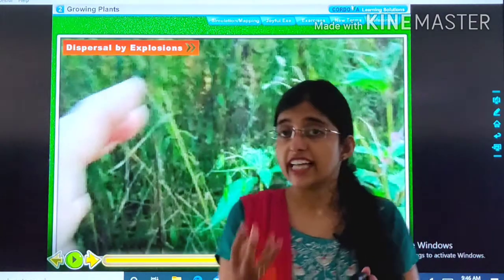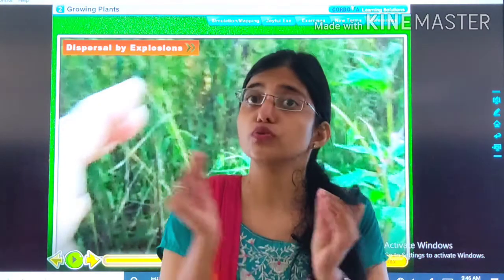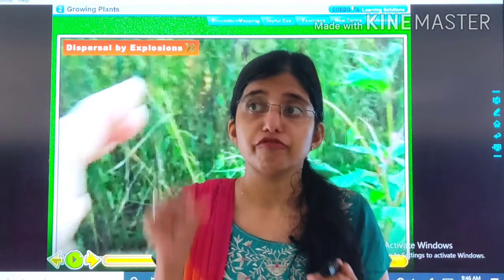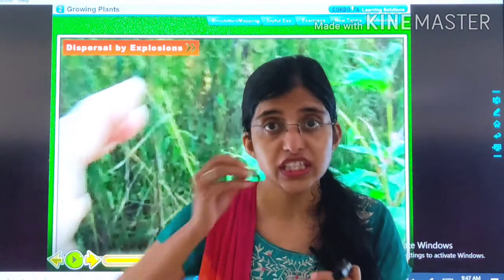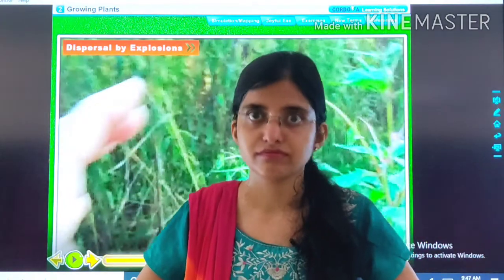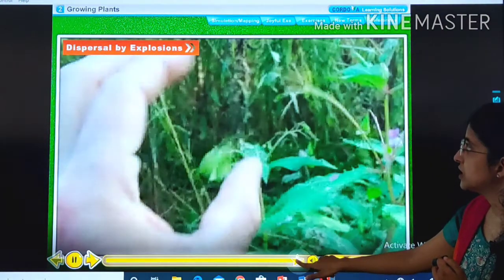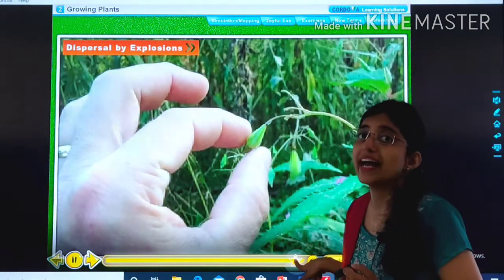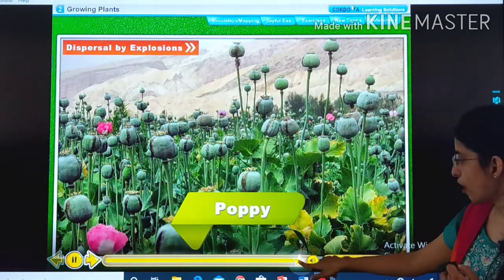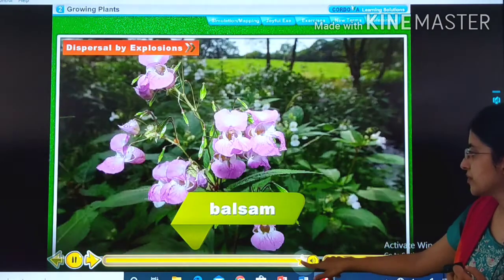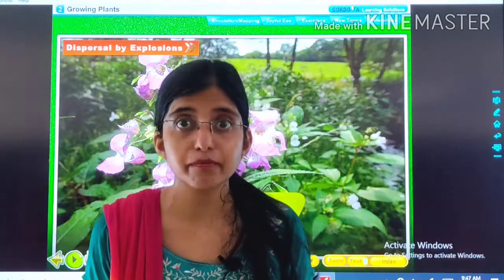See children, there are some fruits which get dry. They dry up after some time, and when we touch them, they explode. And because of the force of explosion, the seed gets dispersed. Here it was. Example of the seeds which get dispersed by explosion are poppy, pea pod and balsam. Okay kids, for today our topics have completed.